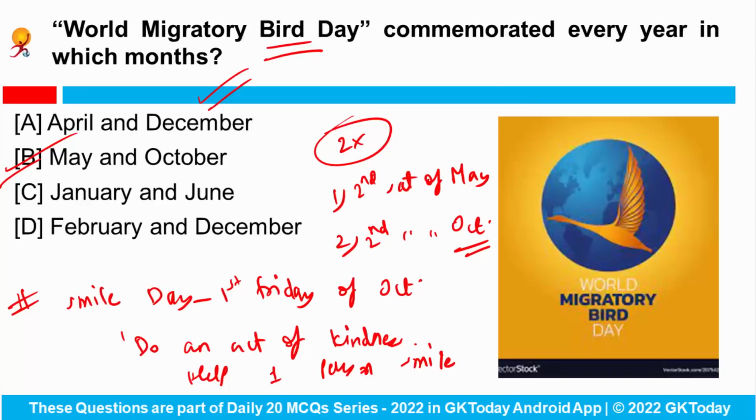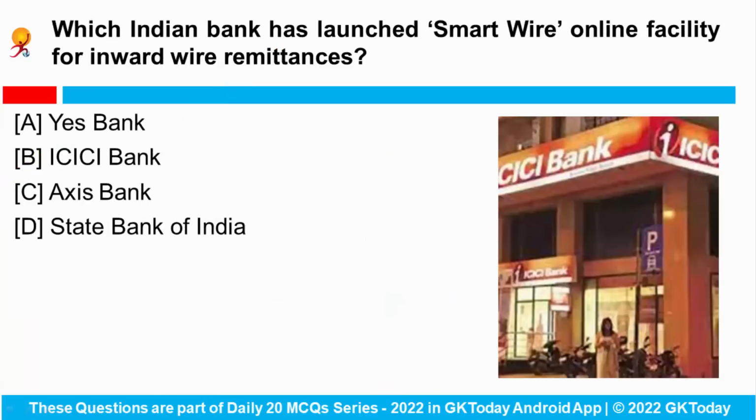Okay, and the objective behind observing Smile Day was to dedicate a day in a year to smiles and the kind of good act. Okay, so you can be asked that World Smile Day is observed in which month every year, so answer would be October month. And what was the theme for this year? Do an act of kindness, help one person smile.